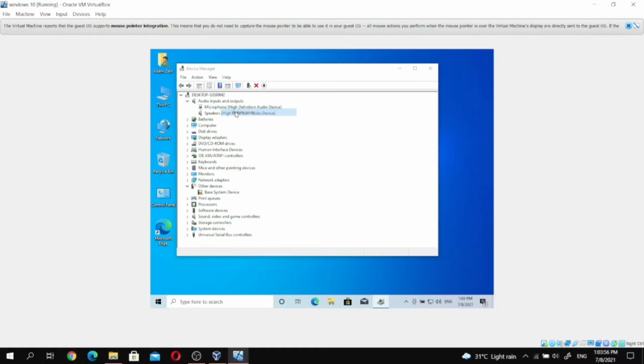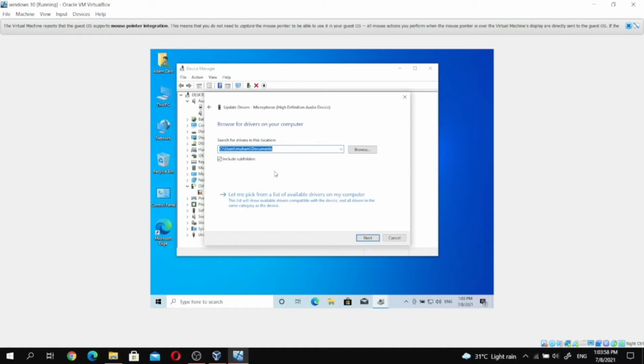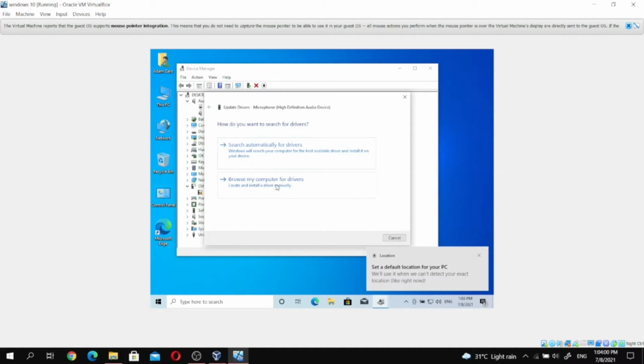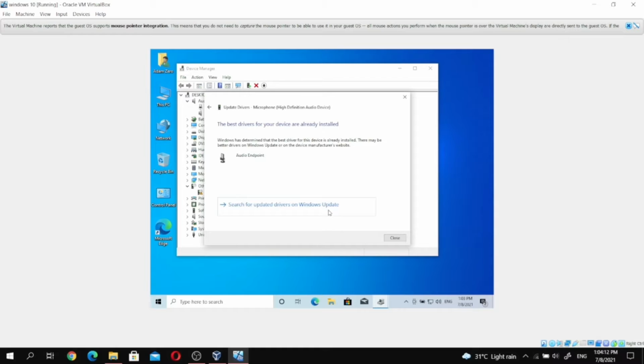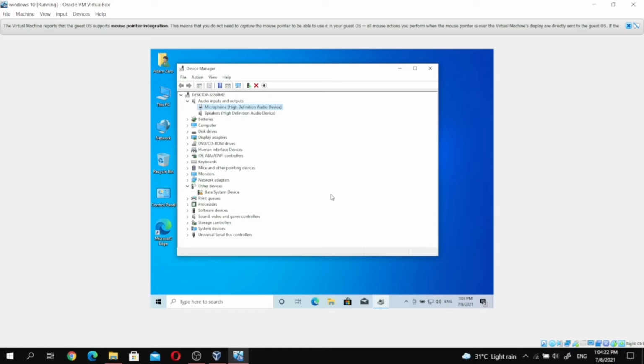Then we update the driver, choose browse my computer, then click next. Then it shows the audio endpoint at the top. Then we close.